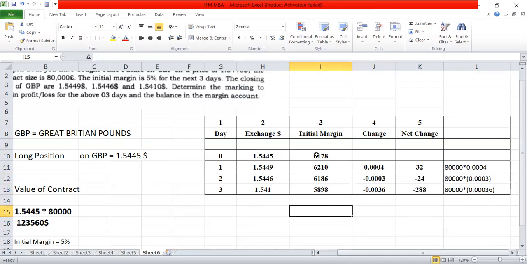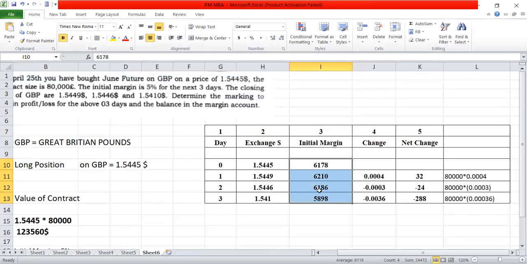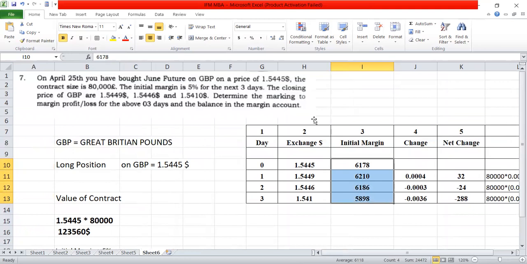So now you can see the volatility in the margin. Every day the margin of that contract is increasing on some days and decreasing on others. This is the objective of the problem: determine the margin, the profit or loss for the above 3 days, and the balance in the margin account. You can see the balance in the margin account. This is the margin for the days. So this is the objective of this case study.